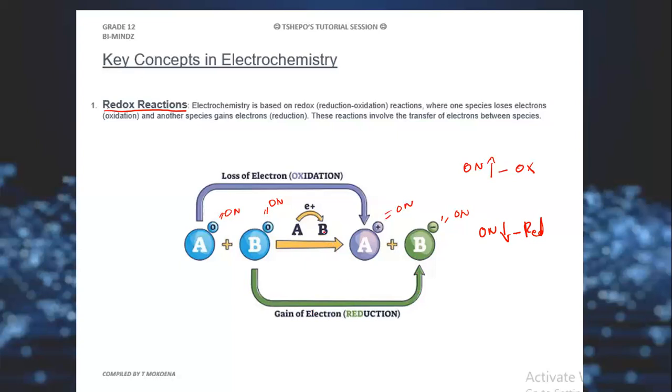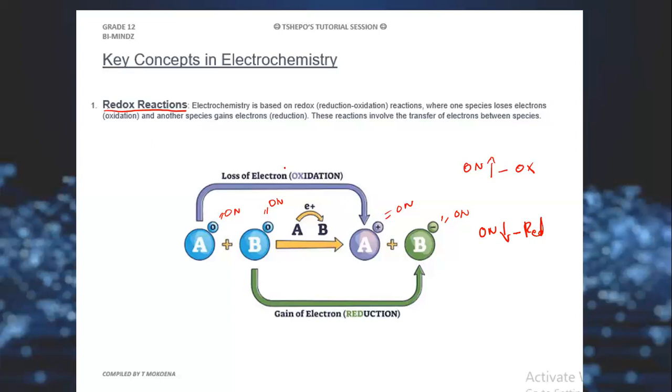But how do we see that B has undergone the reduction? Because its oxidation number has decreased. That's how we can see this type of reactions, which is called the redox reactions. Remember, one species is going to lose the electron and the other species is going to gain the electrons, meaning one species will undergo oxidation, one species will undergo reduction.